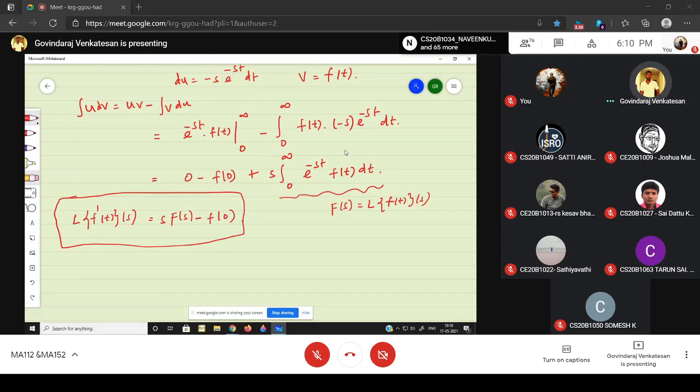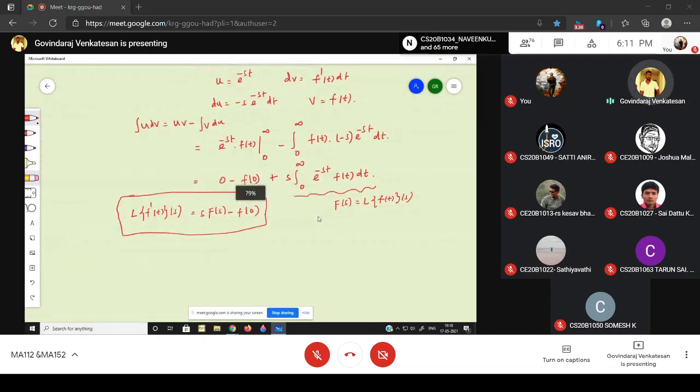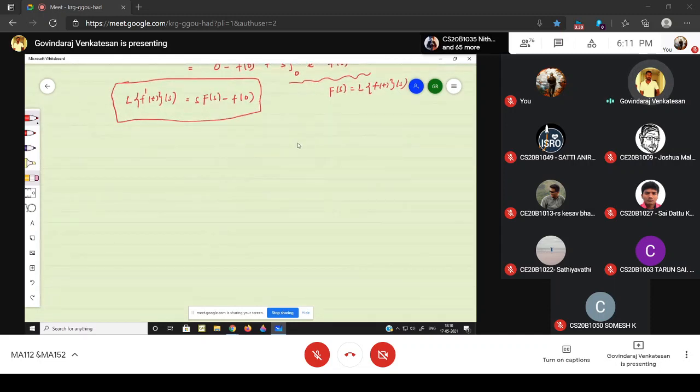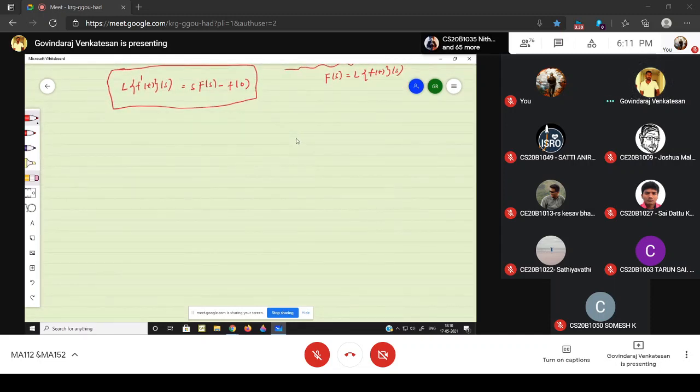Okay, super. Now I am interested to find the Laplace transform of the second derivative. So I am going to apply the same procedure. What is the Laplace transform of the second derivative of f of t with respect to t? Just apply the definition of Laplace transform, that is integral over 0 to infinity e power minus st into f double dash of t into dt.